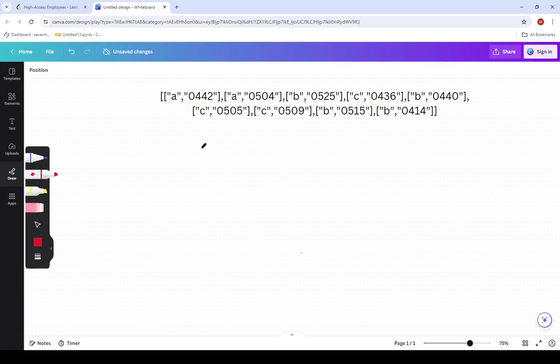The question wants us to return the users that came 3 or more times within an hour period. And to do that, we should know that we are meant to sort the array so that earlier times can come before later times. So this example here is already sorted. Now, we also need to keep track of the users and the times they came, and we can use a dictionary for that. So I'll just draw my dictionary. I can call this our key and our value.